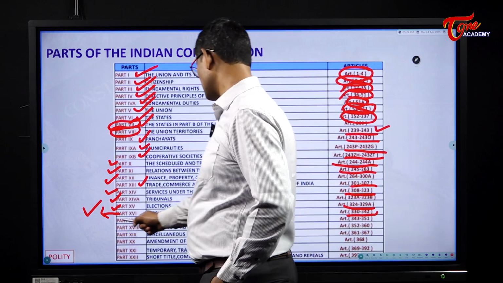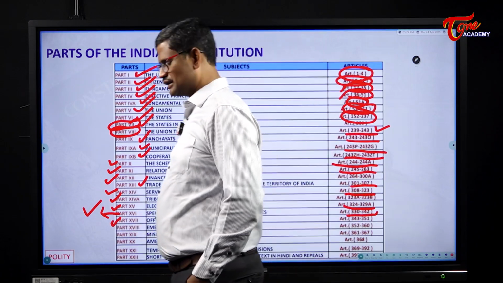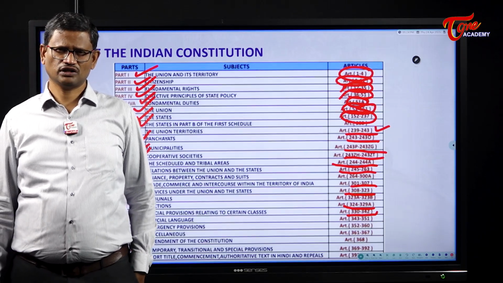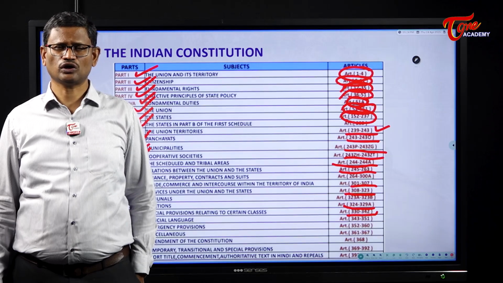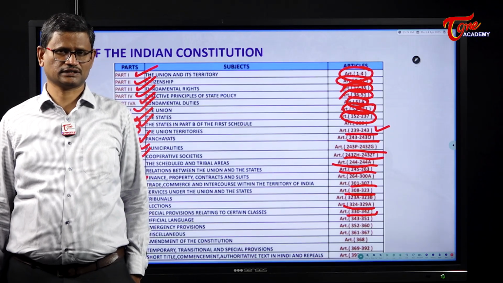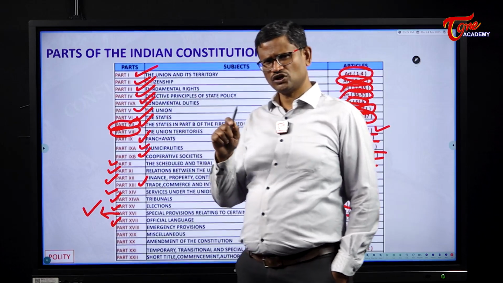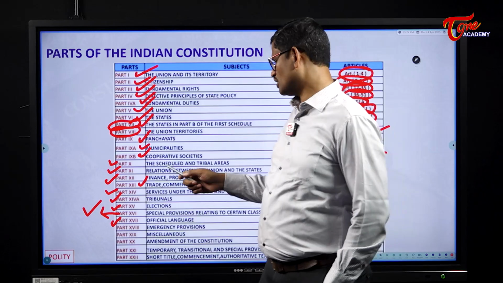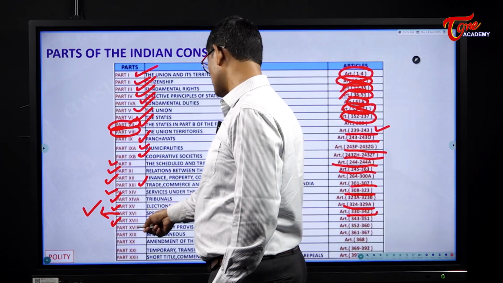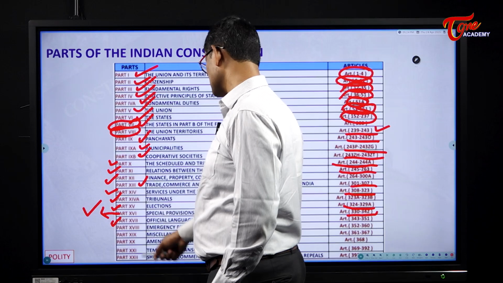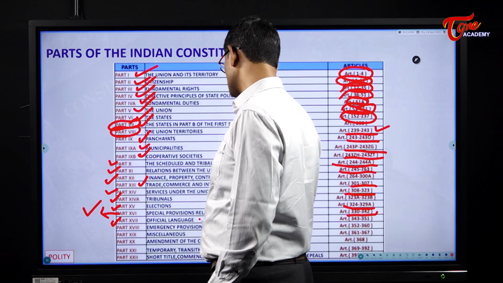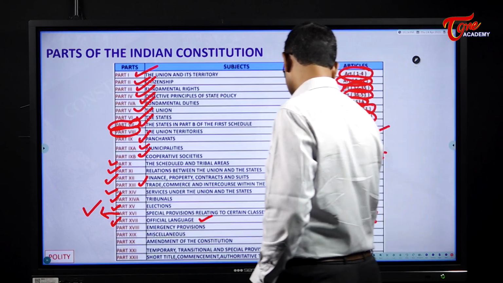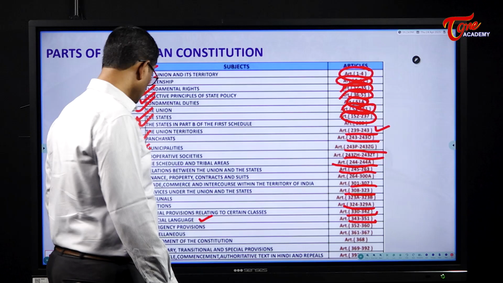The next one, Part 17. Part 17 deals with official languages. I just told you that the 8th Schedule of the Indian Constitution deals with 22 official languages of both the Union and the states. So there is one schedule with respect to official languages, and one part in the Constitution of India dealing with official languages. This Part 17 deals with official languages from Articles 343 to 351.